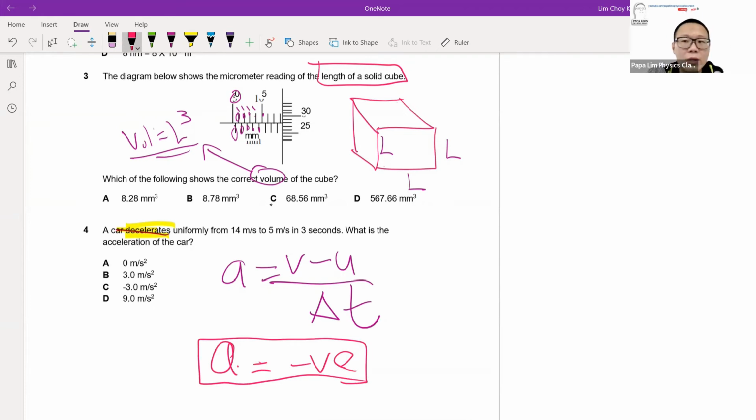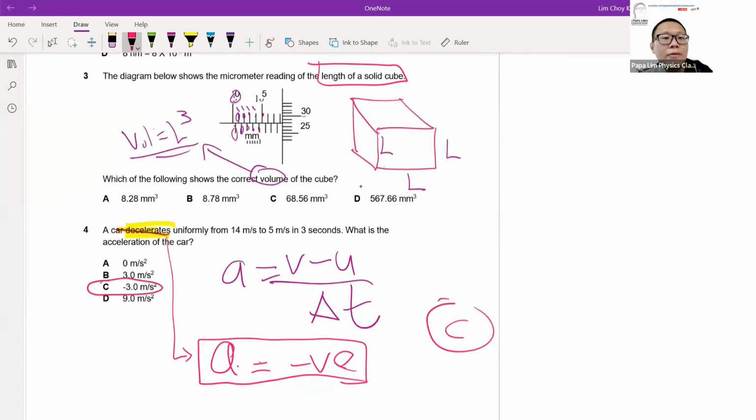Without doing any calculations, you can already derive an answer, because the options given are quite distinct. Because I know it is a deceleration, I know the answer for acceleration should be a negative number. Among all four options, the only negative one is option C. So the moment I know it is deceleration, I will just choose C straight away. I am 100% confident that C is the correct answer, even without doing working.